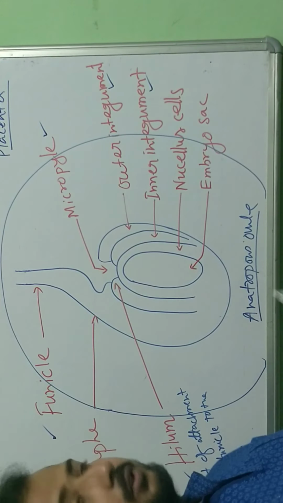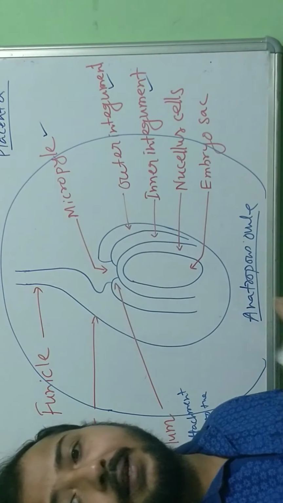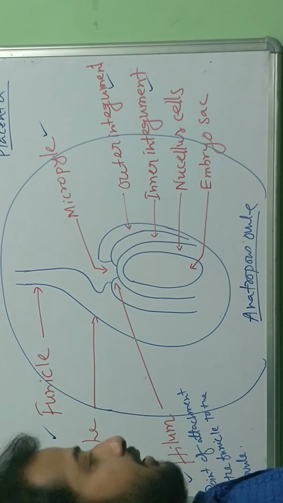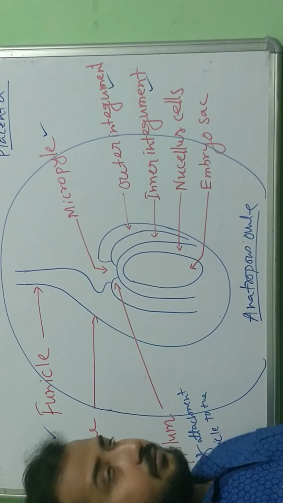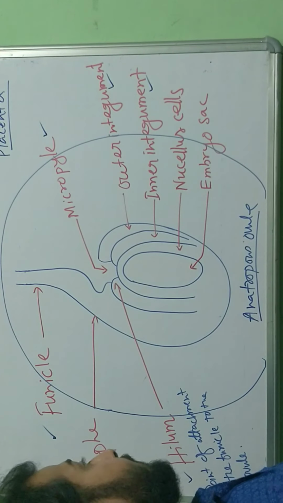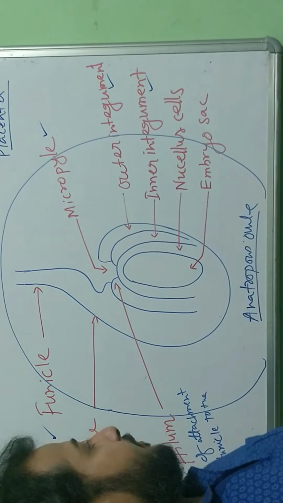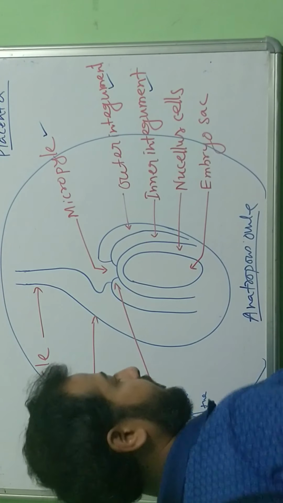Okay, and one more thing, as the micropyle is present at this area, we say this end of the ovule is the micropylar end, and the opposite area we say the chalazal end. Okay, I will write this. I will be drawing one more diagram of this embryonic sac, then I will explain to you. Okay, so micropyle done, outer and inner integuments done, the outer layer and inner layer of the ovule.